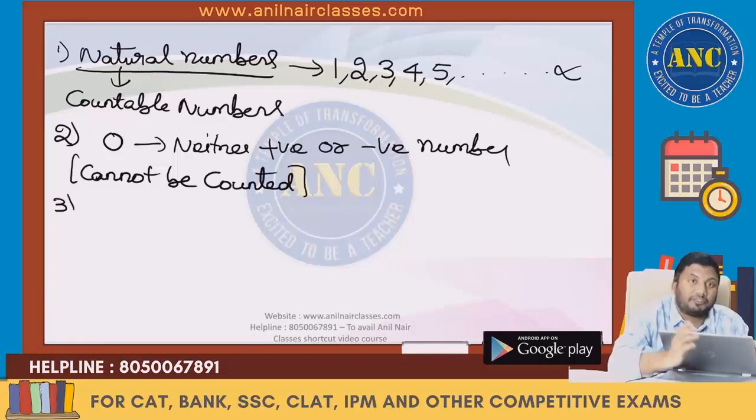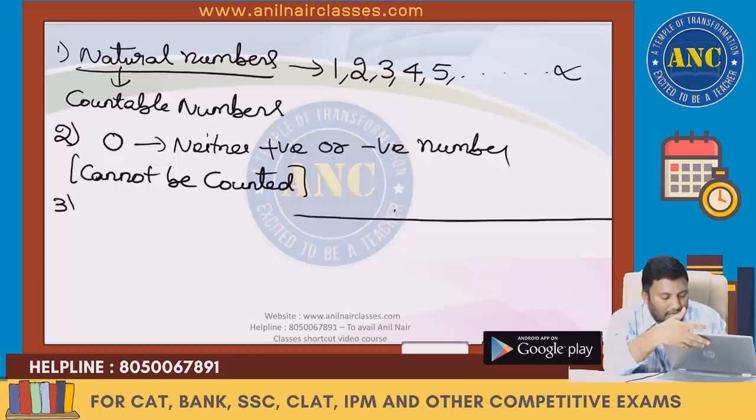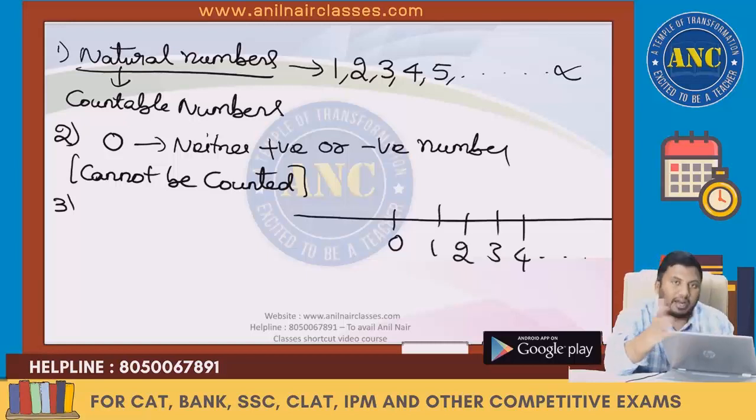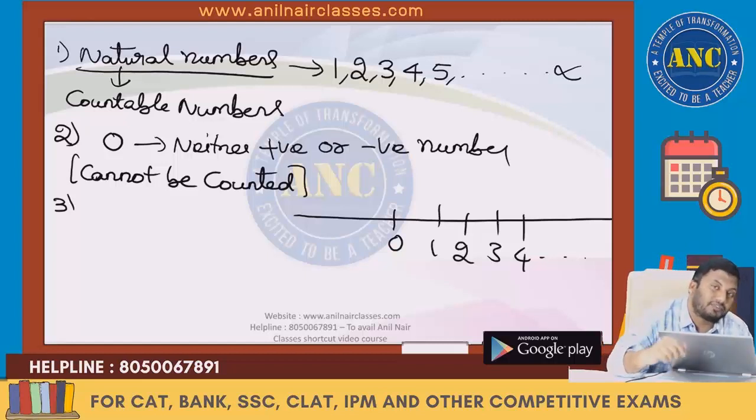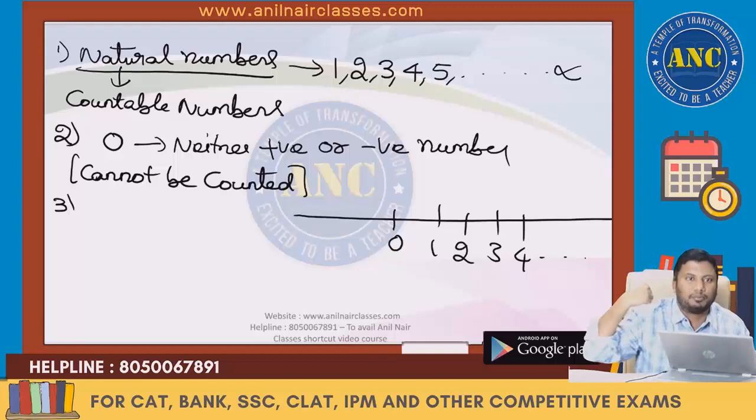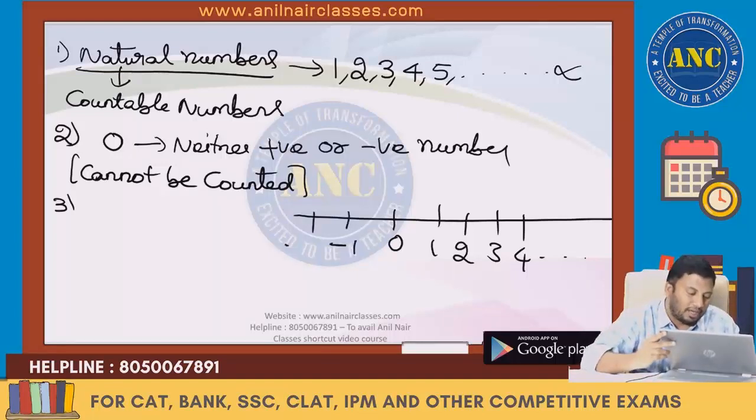Third one: if the countable numbers get into the number line, if this is 0, 1, 2, 3, 4, what if I take numbers to the left side of 0? Negative numbers. There is 1 apple, right? I took 1 apple from you, 2 oranges, 3 bananas. I am extracting it. So that is called -1, -2, -3 and so on.